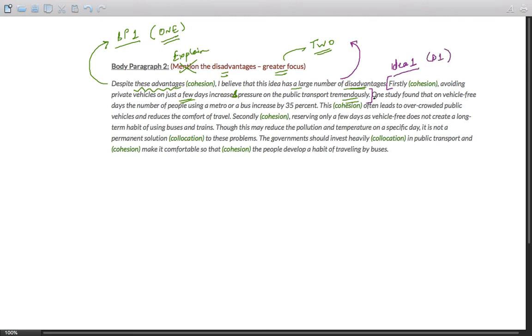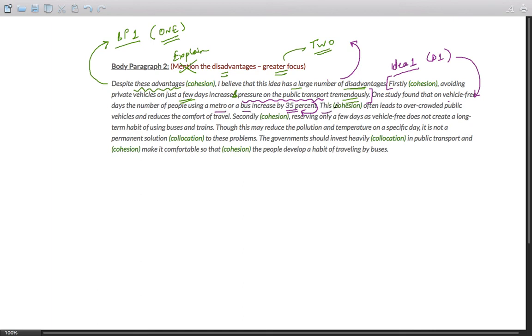Then the second sentence explains D1. How it goes. One study found that on vehicle-free days the number of people using a metro or bus increased by 35%. Okay, so I'm trying to explain how the pressure develops on public transport. So the pressure develops if the number of people traveling by public transport increase. And I have given a hypothetical figure of 35% on metro or a bus.